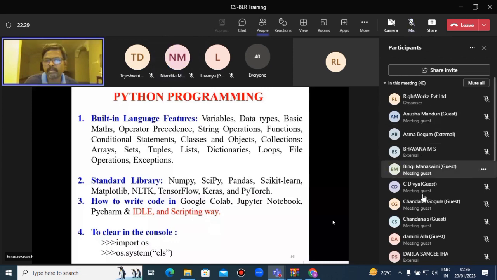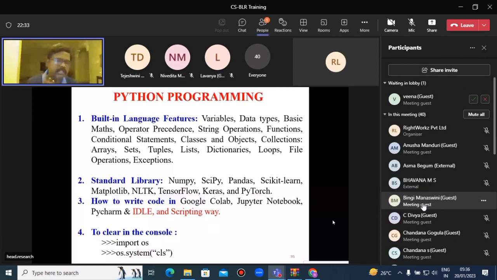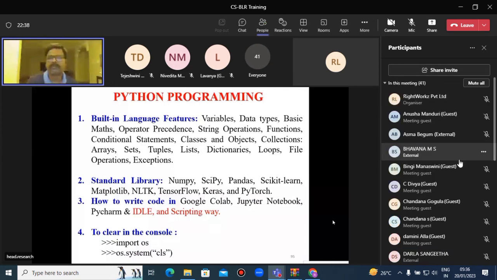Data types solve real-time applications. Data types are used to perform various types like numeric, character, string, floating point, etc. Basic mathematical operations like addition, subtraction, multiplication, division, modulo division.